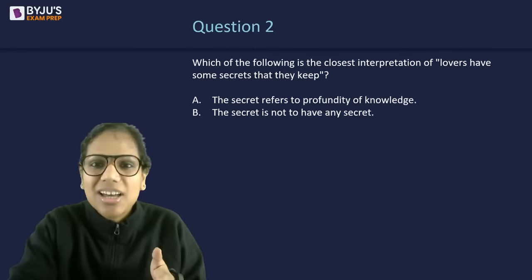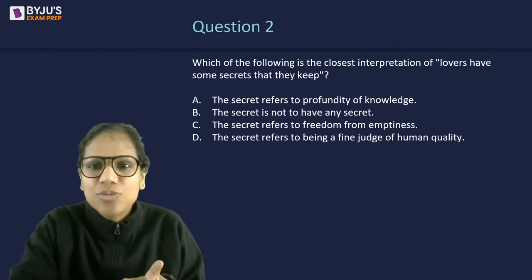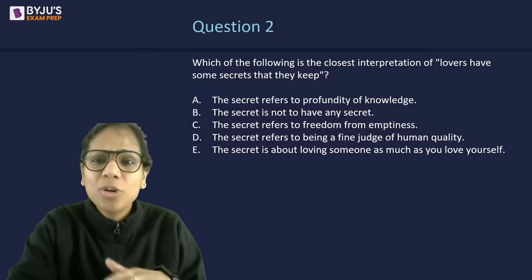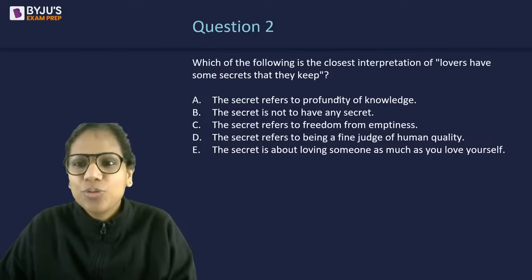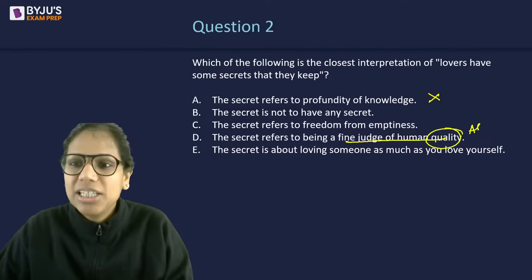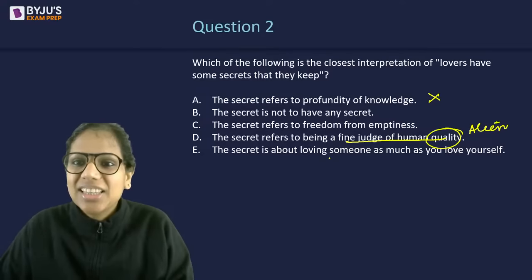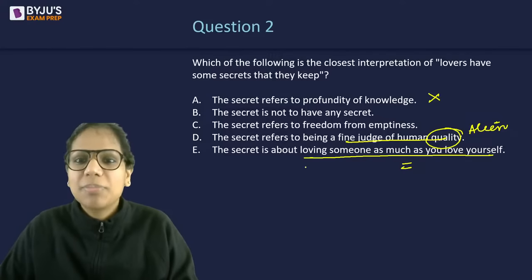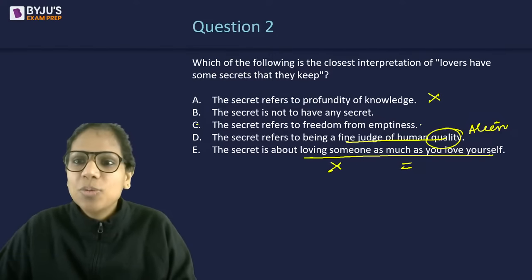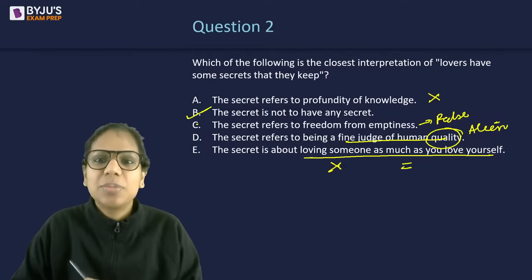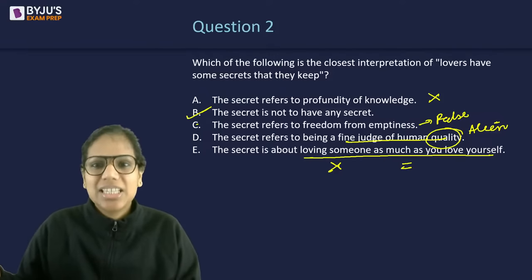So that is why our answer is going to be not freedom from happiness. B, the secret is not to have any secret. It's not about knowledge. It's not about the depth of your knowledge. It's not about being a judge of human quality. This is completely alien, right? There is no comparison that you love someone as much as you love yourself. No comparison happening. This is opposite to the idea that is there in the poem. The one that is left is B. The secret is not to have any secret.